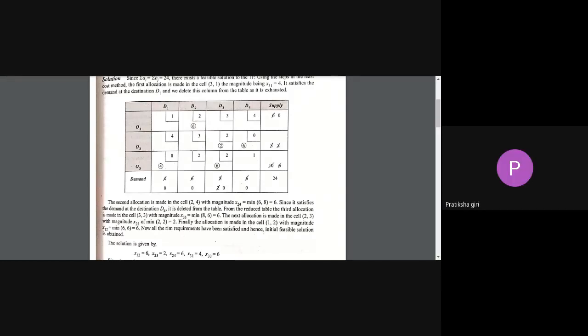Ma'am, 28. So 24. It is 28. It should be 28. 4 into 0 equals 0. 6 into 2 means 12. 2 into 2 means 4, that is 16. Again 6 into 2 means 12, 28. And 6 into 0 means 0. It should be 28. You check once, okay? 28.